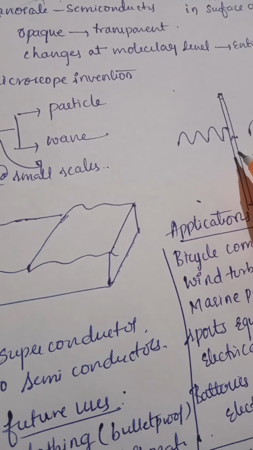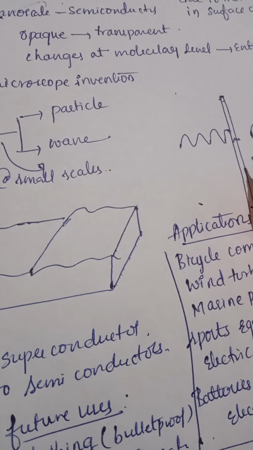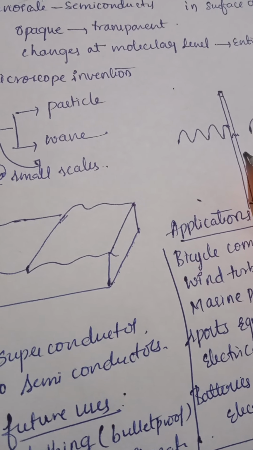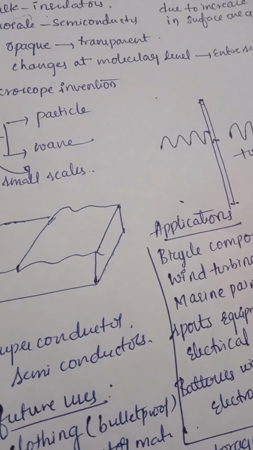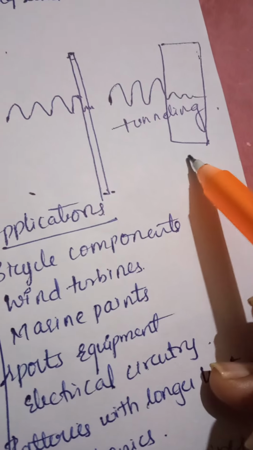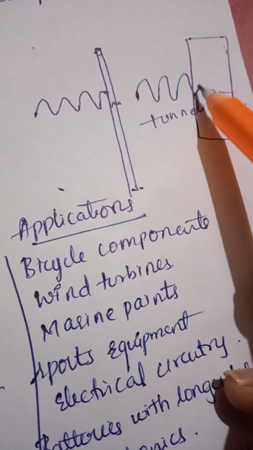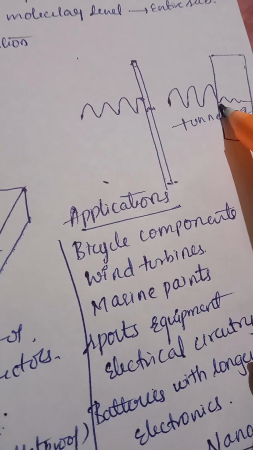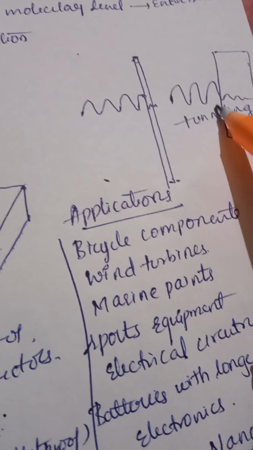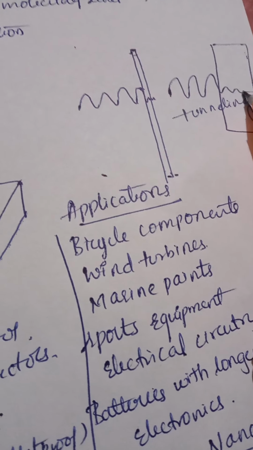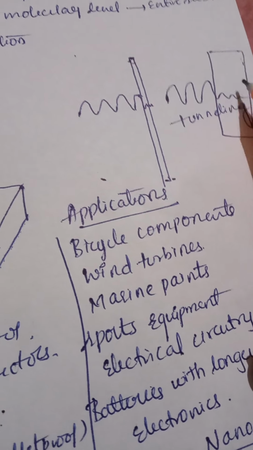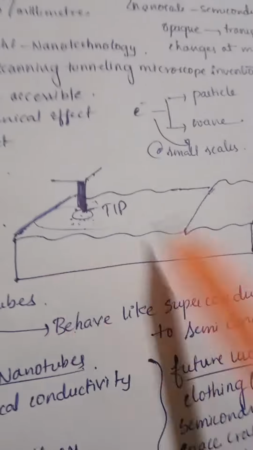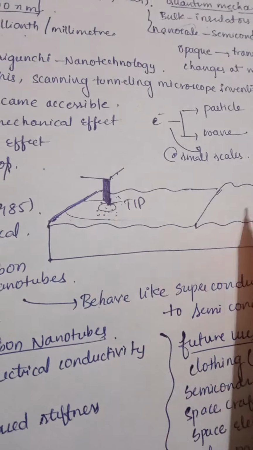It starts reducing its amplitude, and it passes into the wall while reducing its amplitude. And if you have a very broad wall, when this electron wave is traveling, at the first hindrance it doesn't die. It travels slowly by reducing its amplitude. This effect is known as tunneling.